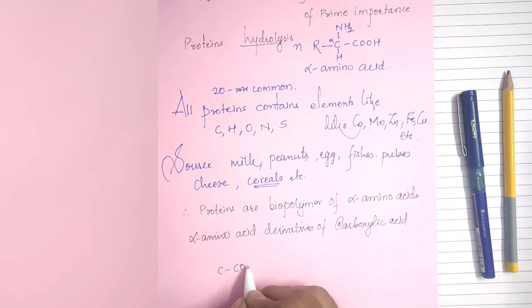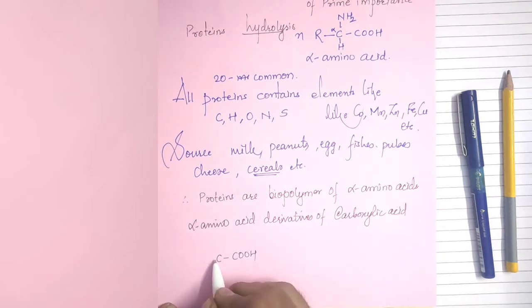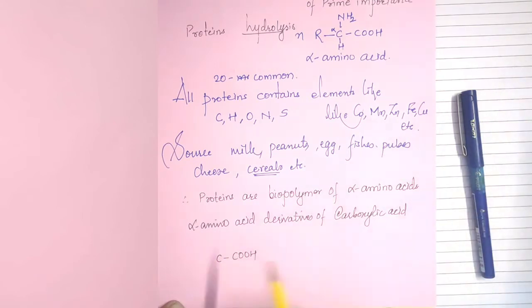See, this is a carboxylic acid, say for example, acetic acid. Now I will show you how it is the derivative of carboxylic acid.